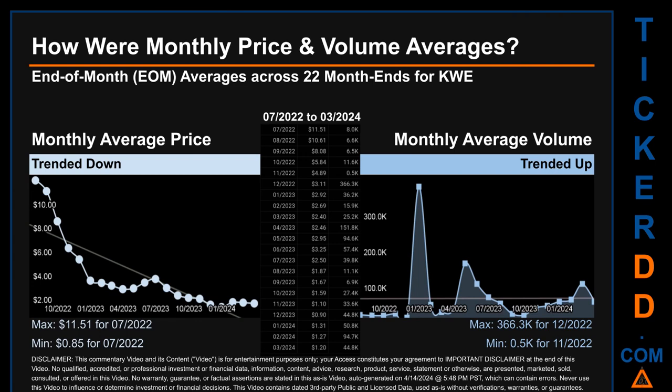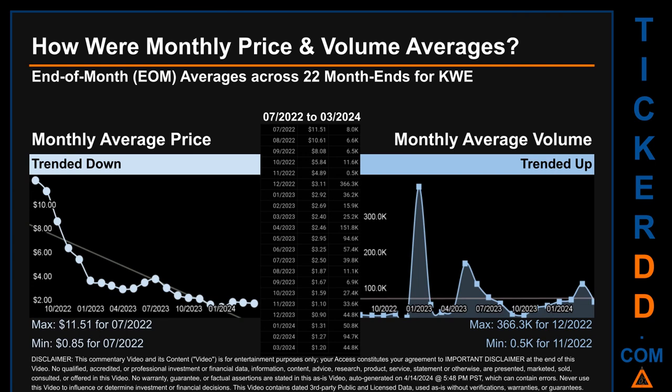How were price and volume averages for KWE? Across 434 trading days, there were a total of 22 month ends, of which monthly averages for daily price and volume were calculated. Overall, monthly price average trended down while monthly volume average trended up.